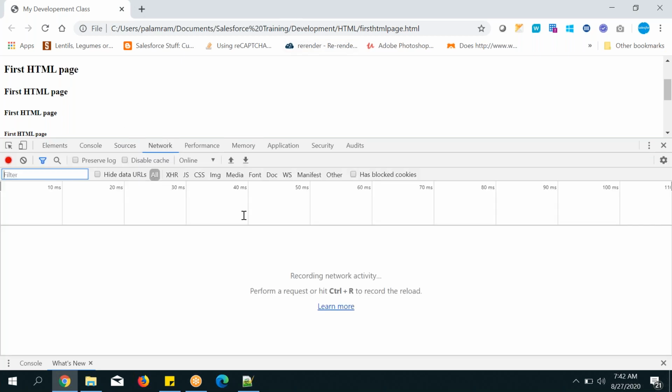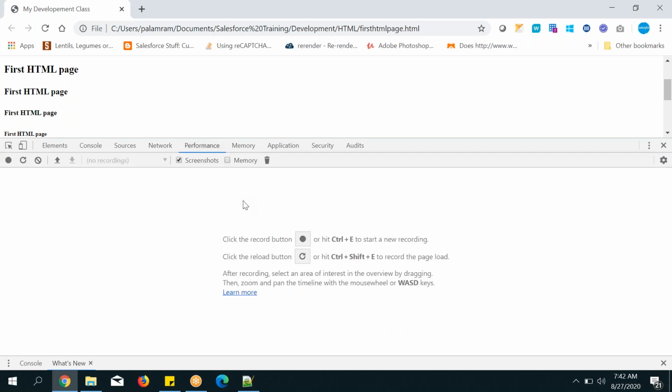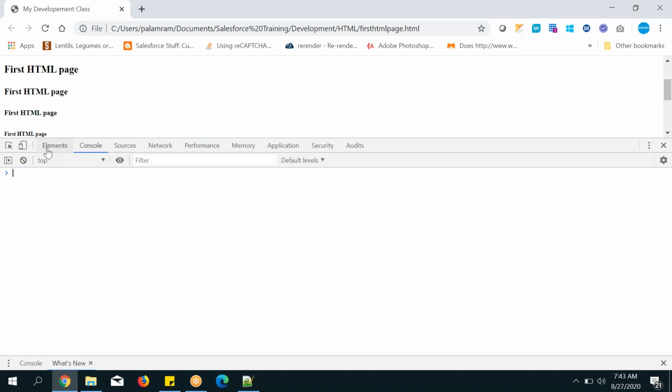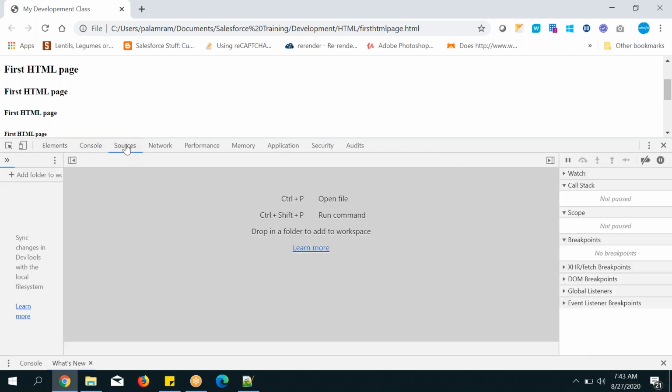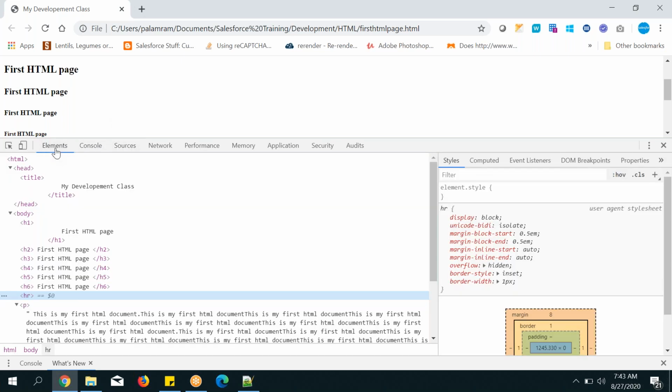And network, generally your network. Network means your local network, how it is working, and how many seconds the site is taking to load. All these kinds of things you can see, and the performance also. You don't need to go to all these things. The main three things are elements, console, and sources. These three are very important. Console and sources I will tell in the JavaScript class, and you can see about the elements.